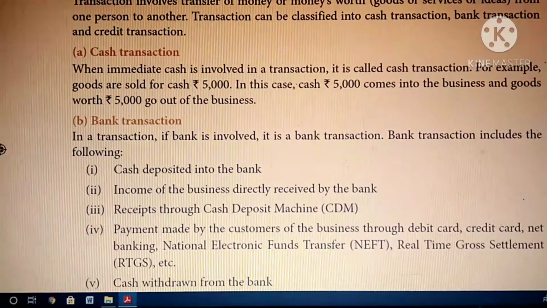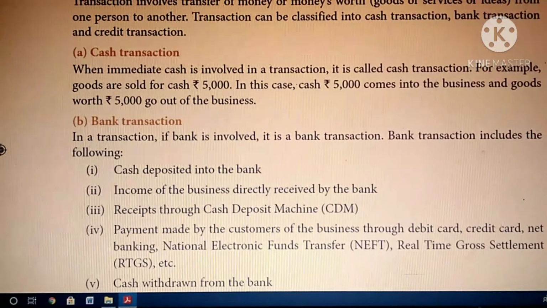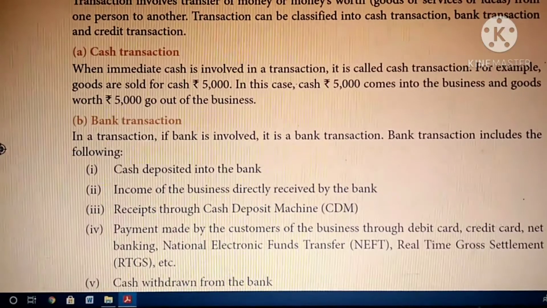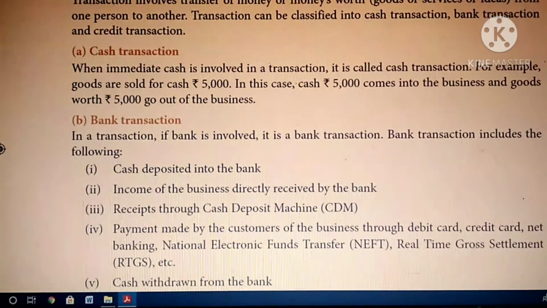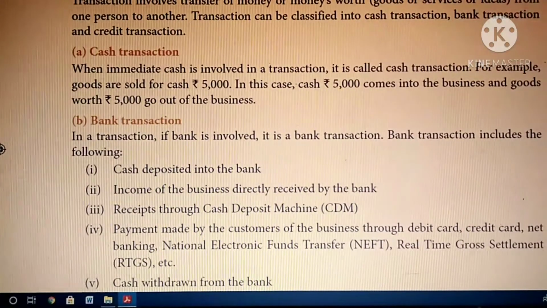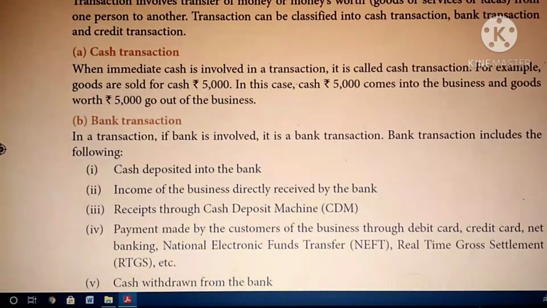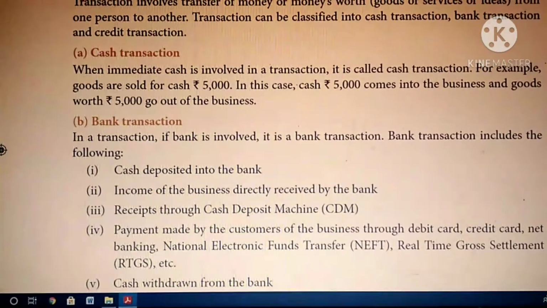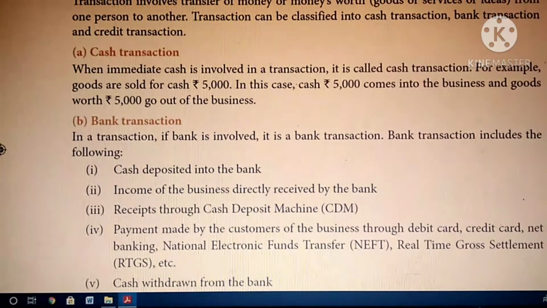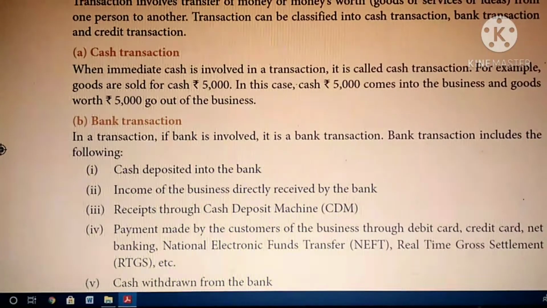Then bank transaction. Bank transaction means the transaction involves the bank. That means if you did not pay immediately, but paid through a cheque or DD, or deposited directly into the bank, then credit card transaction or debit card transaction, that comes under the bank transaction. So if you are involved in any transaction through the bank, that is called a bank transaction. They have given some examples: cash deposited into the bank, income of the business directly received by the bank, received through the cash deposit machine.